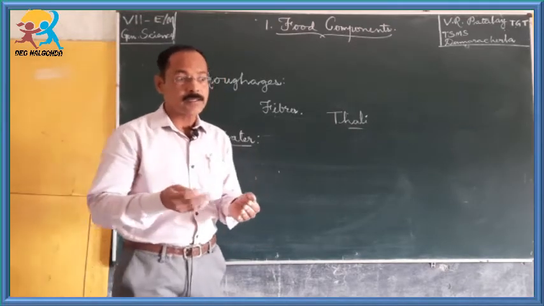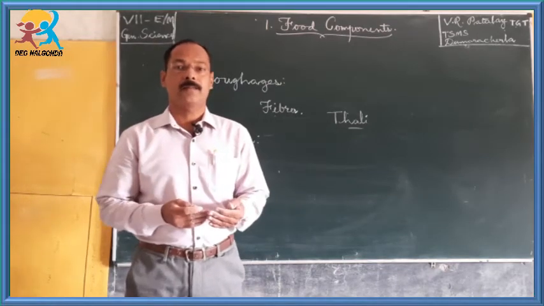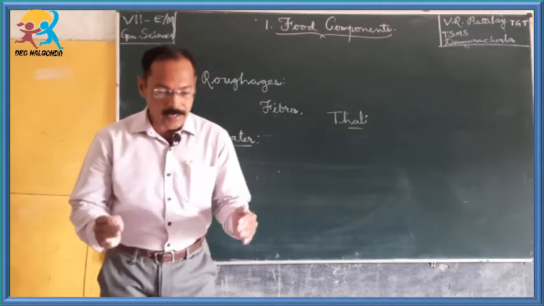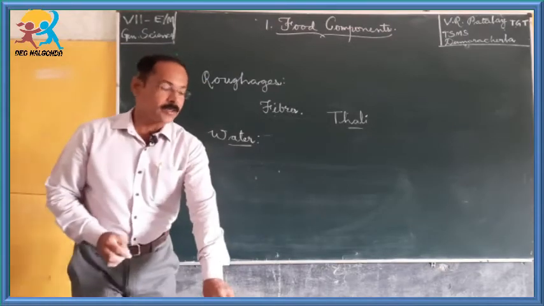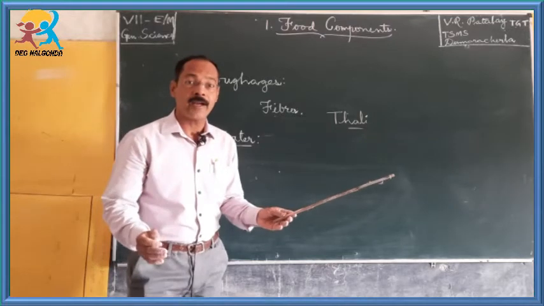It also contains some vegetable salad. So that means a plate of meals, or thali, contains a variety of food items.